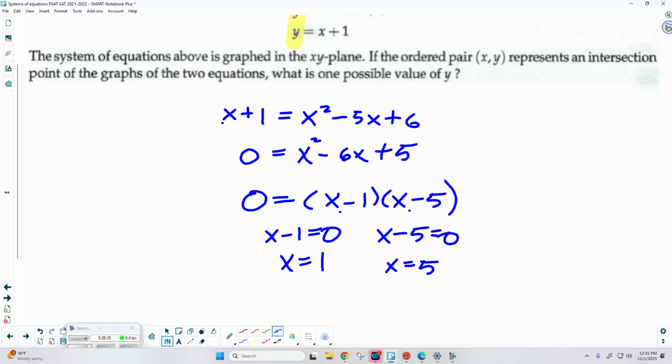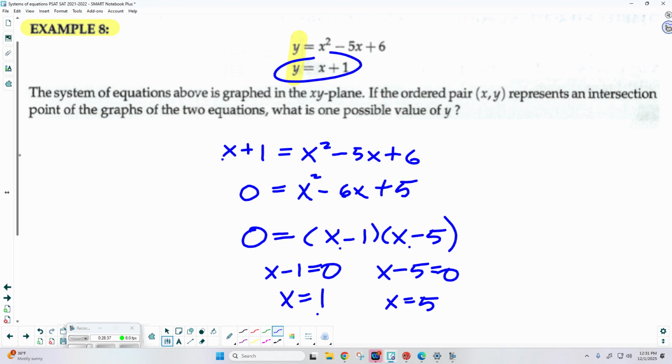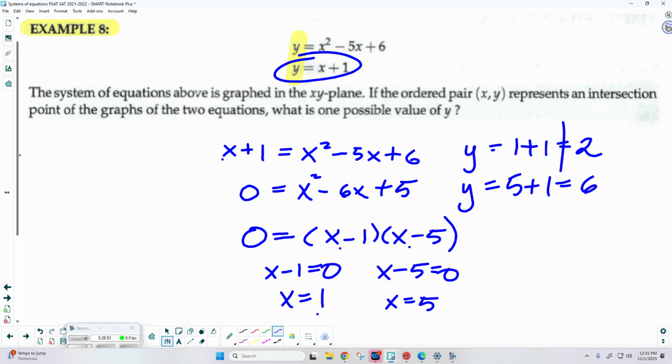Did they want x? What did they want? What is one possible value of y? Now, I could plug these x's into either equation, but I would plug it into the easier one, make your life simple. So the first one would be y equals x plus 1, that'd be 1 plus 1, so I've got a 2. Or y equals x plus 1, 5 plus 1, we're looking at 6. So either of those two values would be the solution you're looking for.